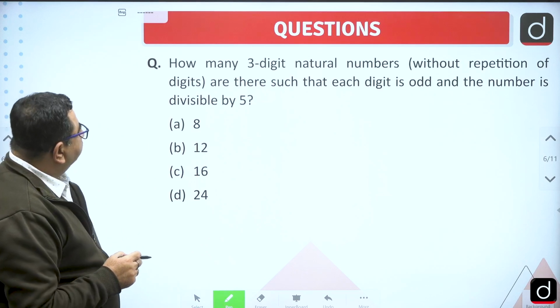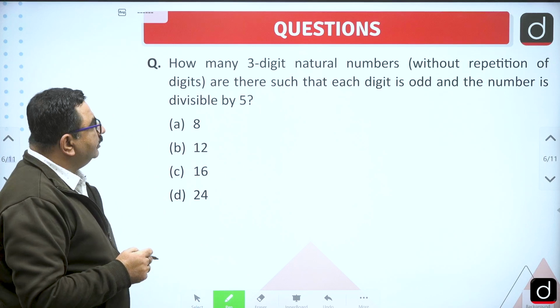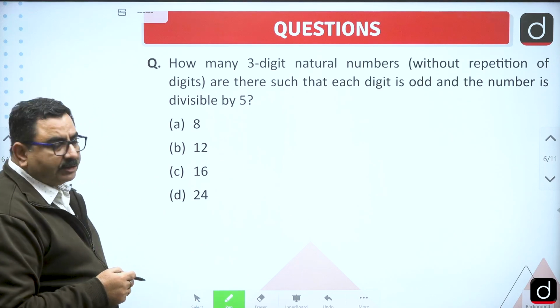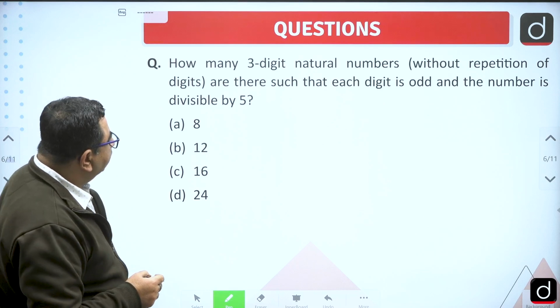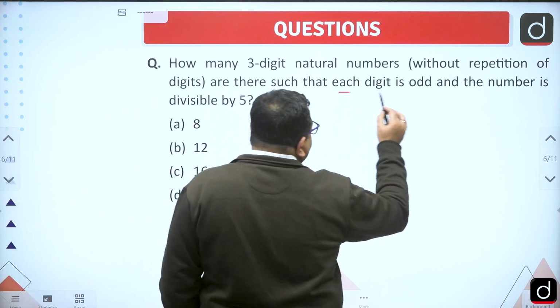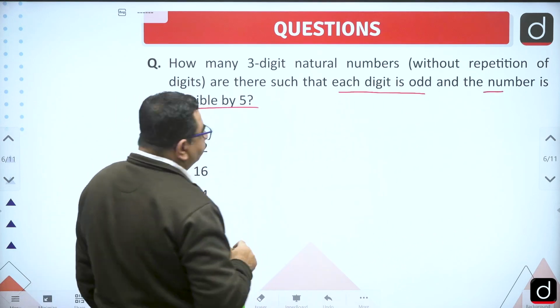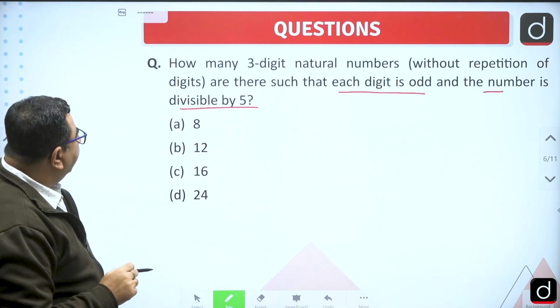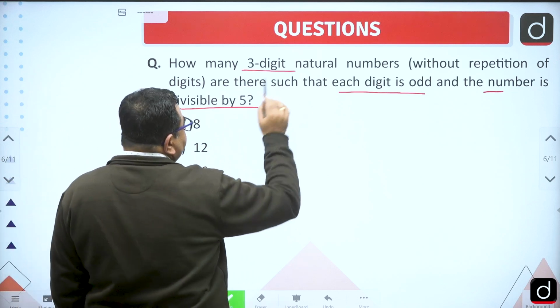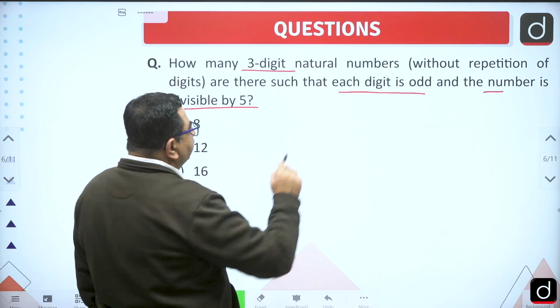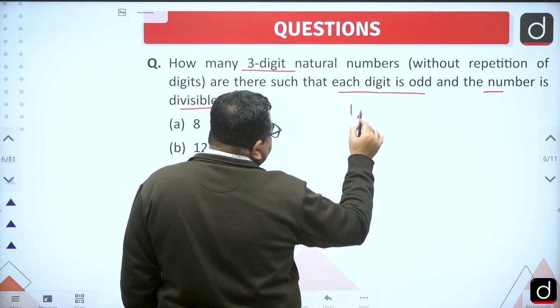Okay, here how many 3-digit natural numbers without repetition of digits are there such that each digit is odd and the number is divisible by 5? So we can think of this question, each digit is odd. How many digits do we have?